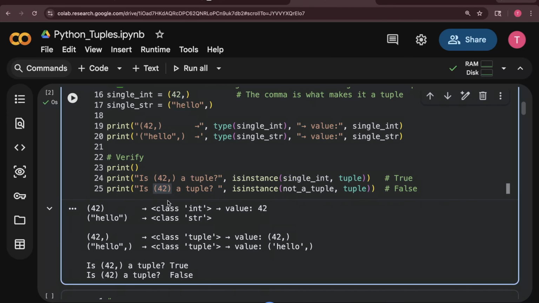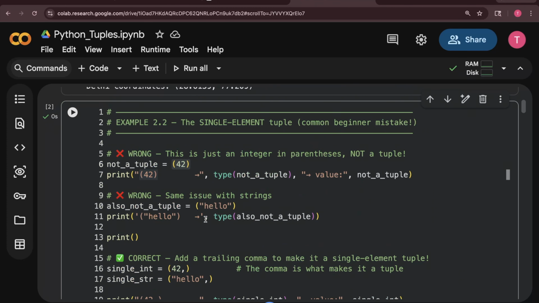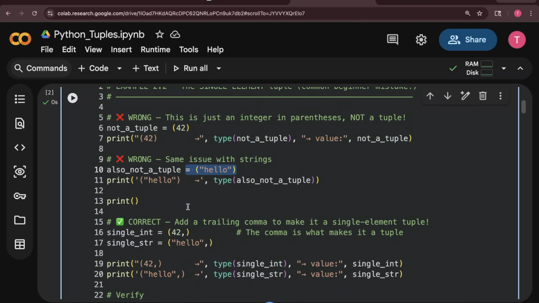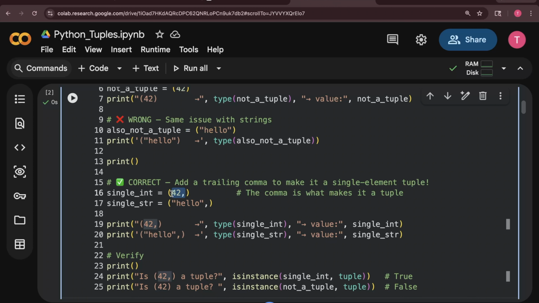No. See, what is the type it is saying? Integer, value 42. Even for hello, it is saying string. It is not treating this or this as a tuple. It treats this one as an integer, this one as a string. Now, if you really need to define a single element inside your tuple, you need to write it like this: 42, comma, hello, comma.